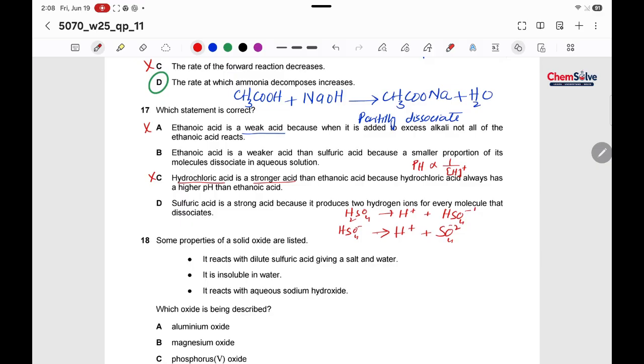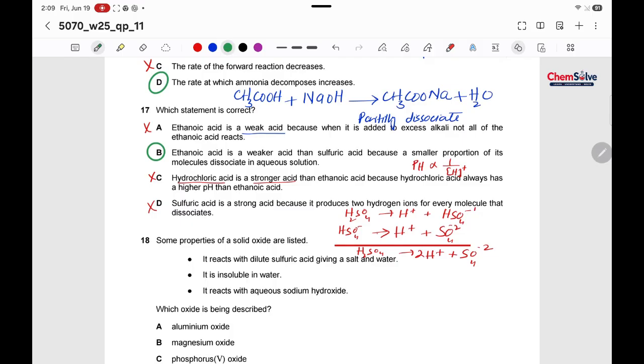So overall, H2SO4 will produce 2 hydrogen ions and a sulfate ion. Now it seems that sulfuric acid is producing 2 hydrogen ions, but these are not being produced in a single step. They are produced in 2 different steps. So this is an incorrect option. Our correct, more appropriate option is option B.